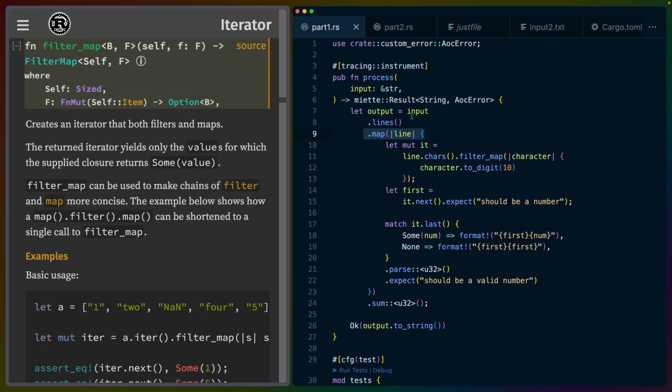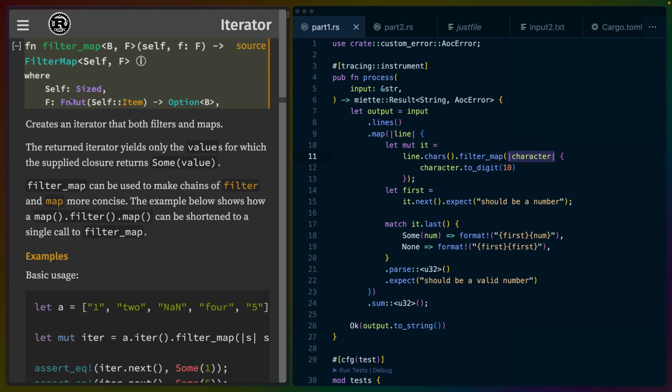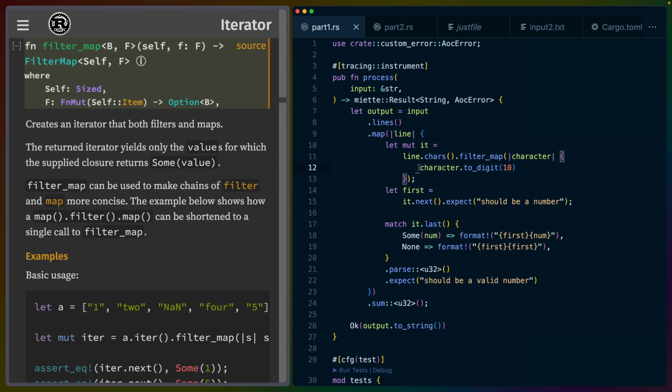We just did a map here to turn these lines into what will eventually be a U32. So in this case, filter map, which we can see on the left here for the function signature, takes the item from the iterator, so Self::Item, and returns an Option. What this means is that if it's a value we want to keep, we have to return it wrapped in Some. If it's a value we want to filter out, we return None.